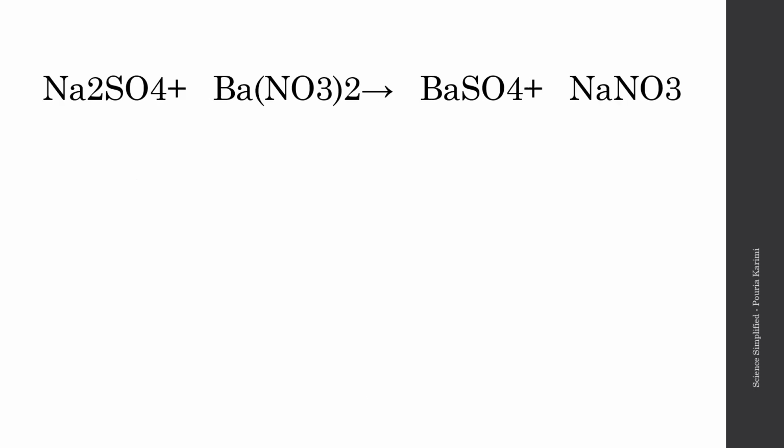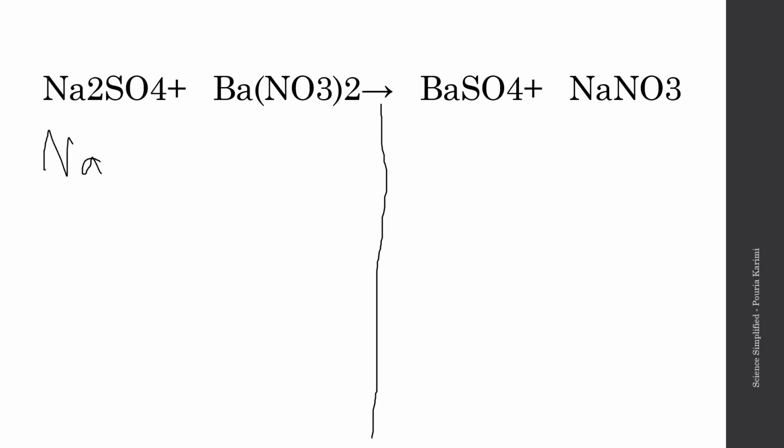We're going to do one more example. So this reaction here is called the precipitation reaction of barium sulfate. So we're going to solve it, right? So here it's sodium sulfate reacting with barium nitrate to give us barium sulfate and sodium nitrate, right? So we're going to go solve it. So we're going to draw a vertical line here and we're going to start writing it out.